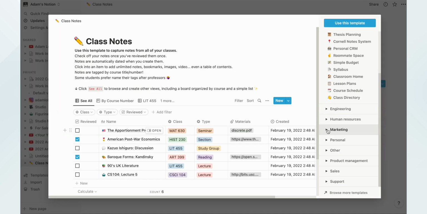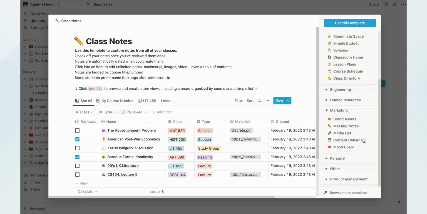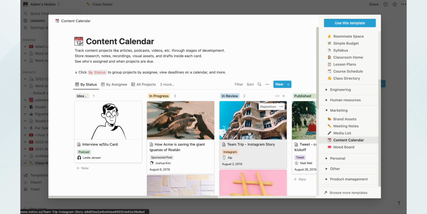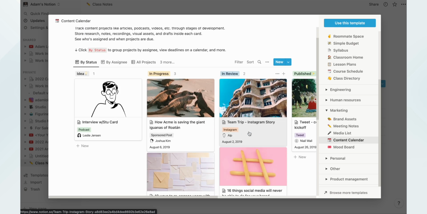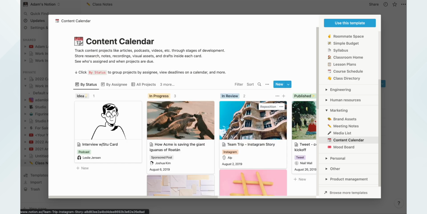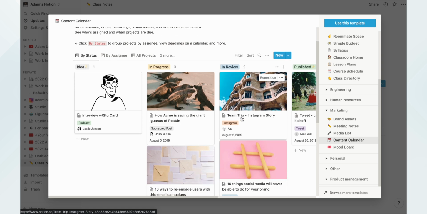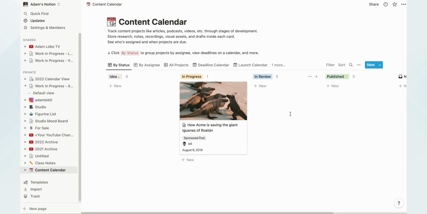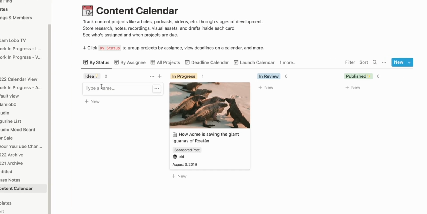Then let's say if you're doing a marketing plan, you can also use the available templates on Notion. So for example, I'm going into the content calendar, where here is where you can see the different types of options available, like the idea, and you can see the different kinds of templates of pictures available within here. And once again, you can use this as the template and it will be imported into your Notion. So here's where you can put all your ideas. You can just type your ideas.